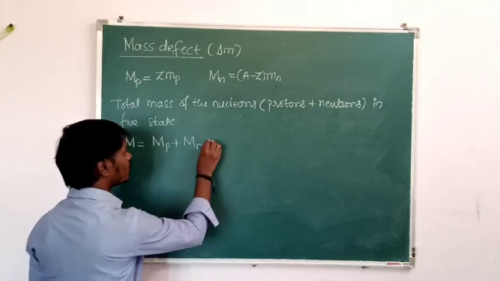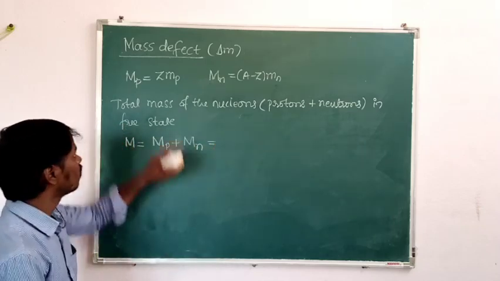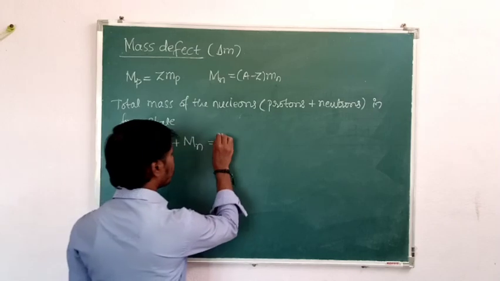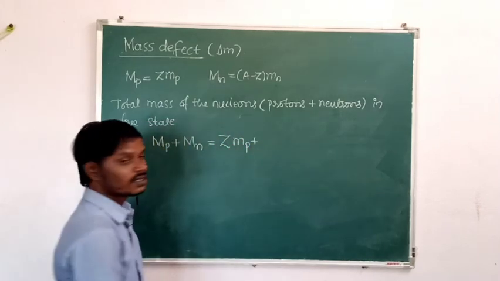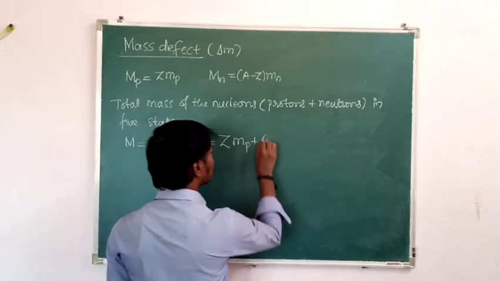So what is the total mass of the protons in free state? That is Z into mp, plus the total mass of the neutrons in free state, that is A minus Z into mn.